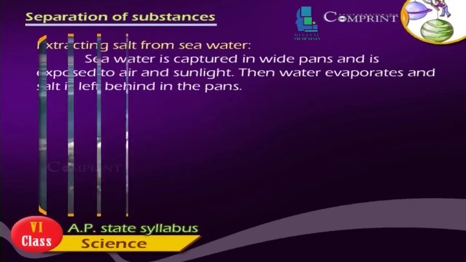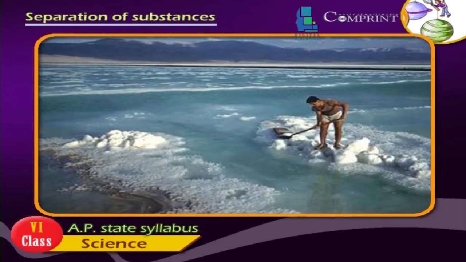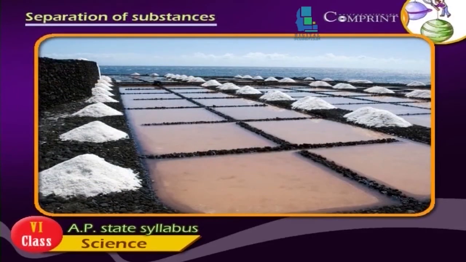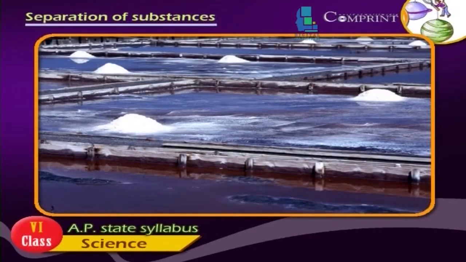Extracting salt from seawater. Seawater is captured in wide pans and is exposed to air and sunlight. Then water evaporates and the salt is left behind in the pans.